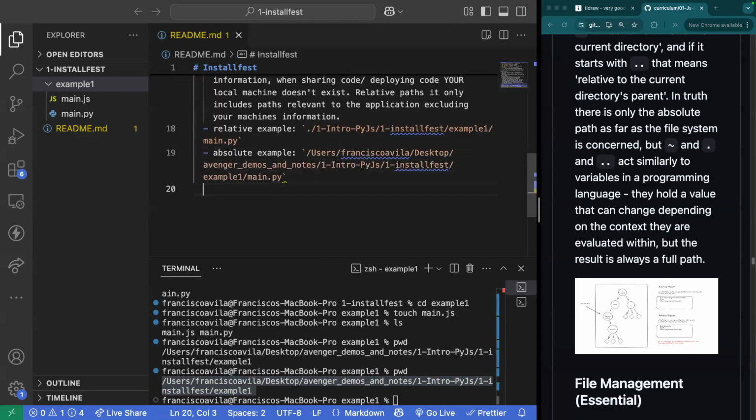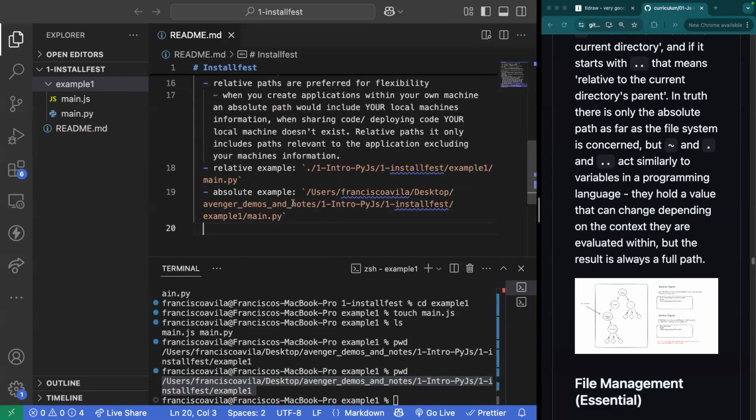Well, this could be an issue because when I go into a deployment environment or I share code with somebody else, inside of the person who I'm working with, there's no such thing as a user, Francisco Avila. If I were to share code with Adam right now and give him this path, it would throw an error saying that this path does not exist. Francisco Avila doesn't exist inside of his machine as a user, unless at some point he let me utilize his machine and I logged into it.